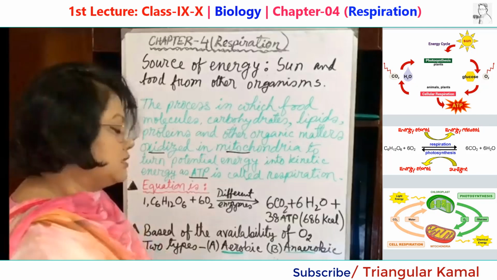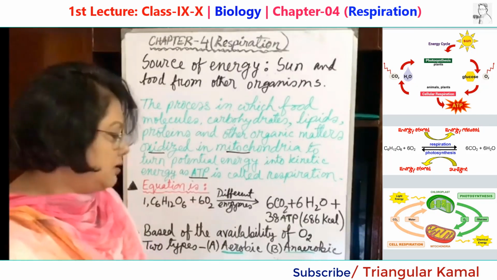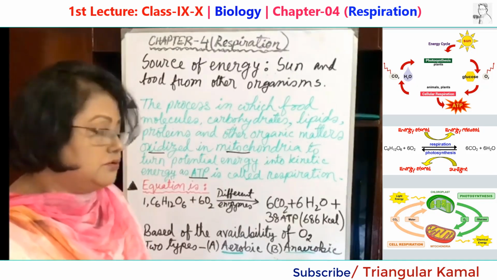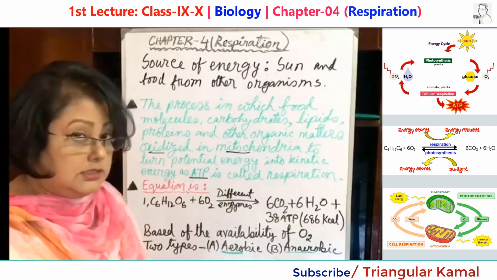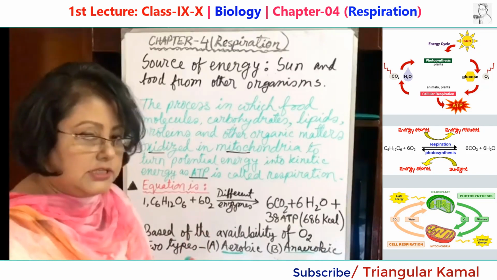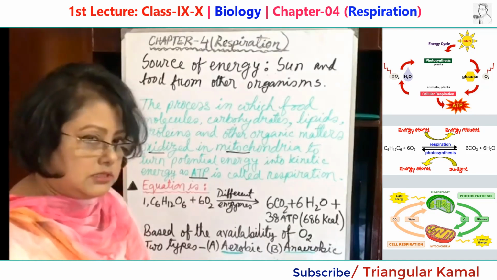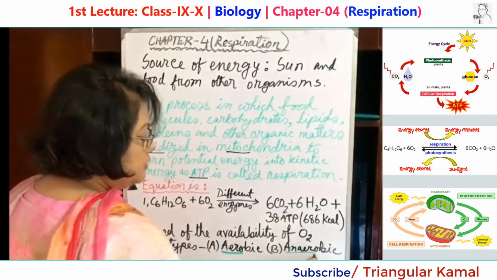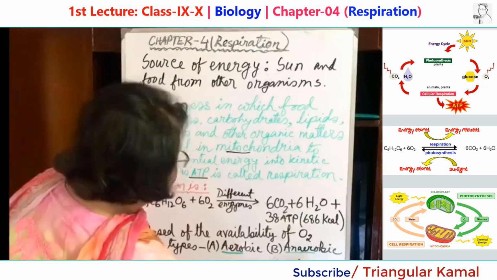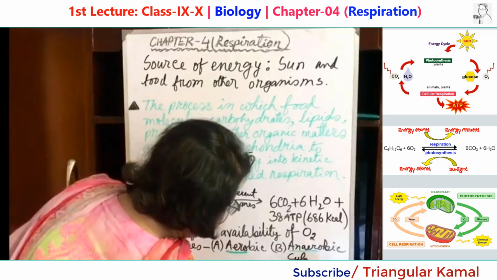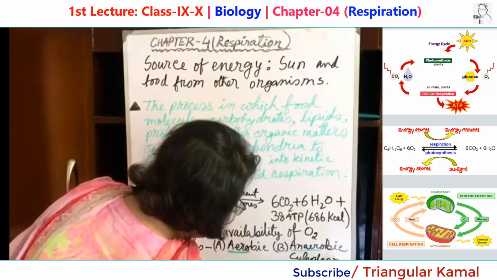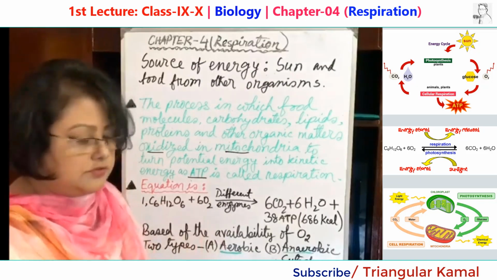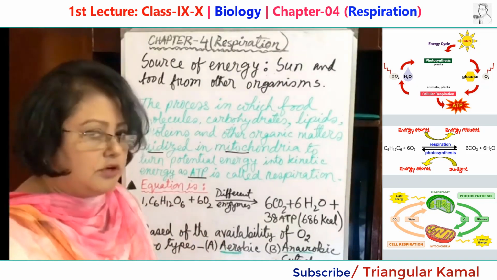In anaerobic respiration, which takes place in some different cases, like in microorganisms or when people do some vigorous bodily activities, the supply of energy is needed very fast. At that time, without a supply of oxygen, this kind of respiration takes place. Anaerobic respiration does not take place in mitochondria. It takes place in the cytoplasm, and this process produces a little amount of energy without the presence of oxygen.